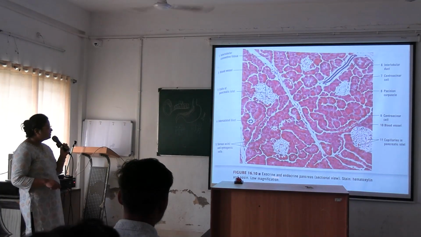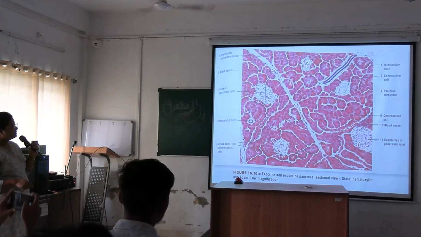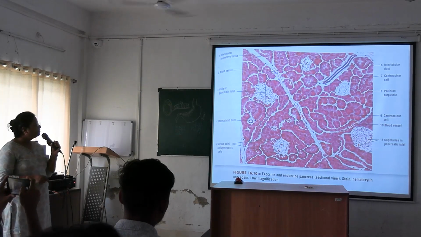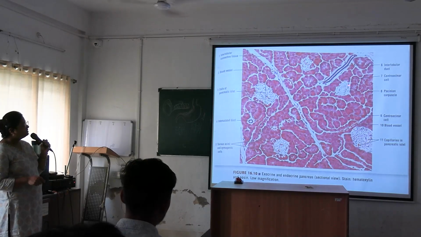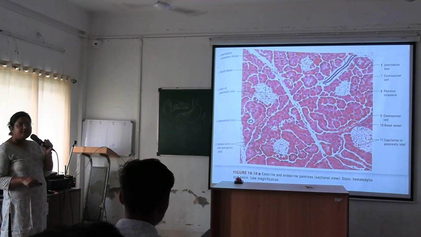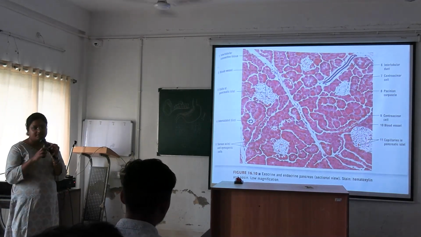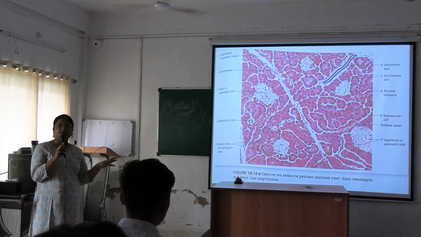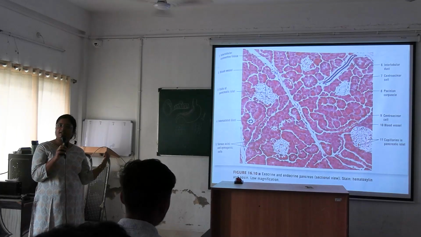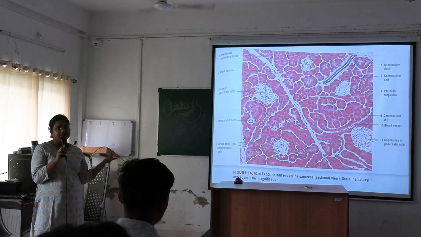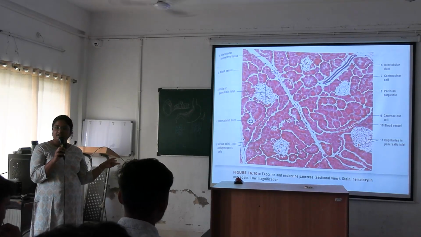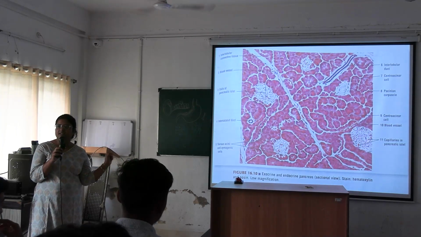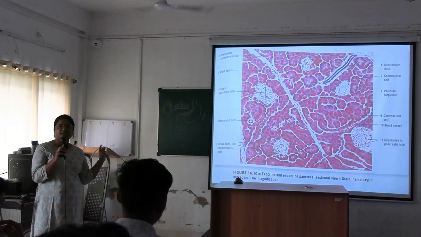Next, this is exocrine and endocrine pancreas. Exocrine pancreas contains serous acini, and this light staining part is the endocrine part. These are islets of Langerhans. This is the difference from parotid gland. Parotid gland also contains serous acini, but islets are absent there. But in pancreas, there are serous acini, and in between them, in some parts you will see the islets of Langerhans. Those are the endocrine part.